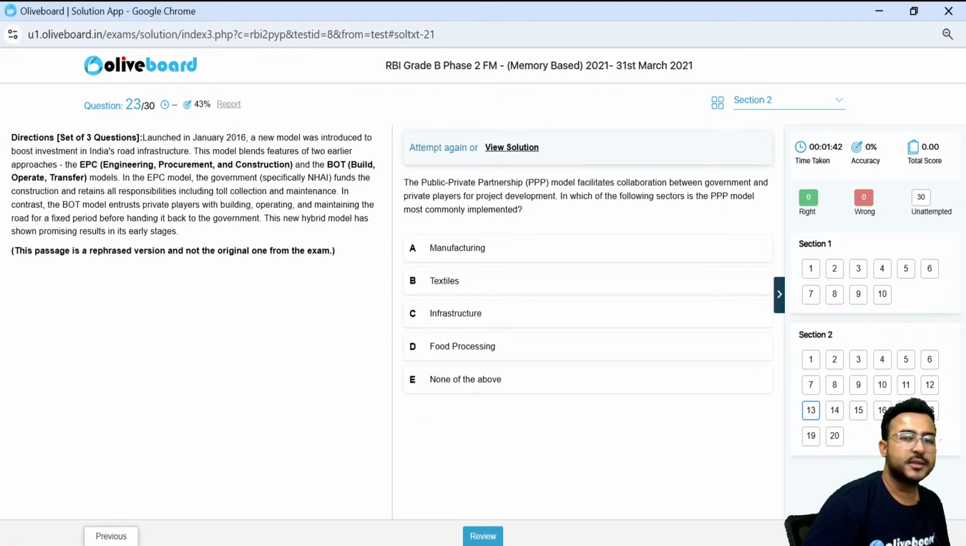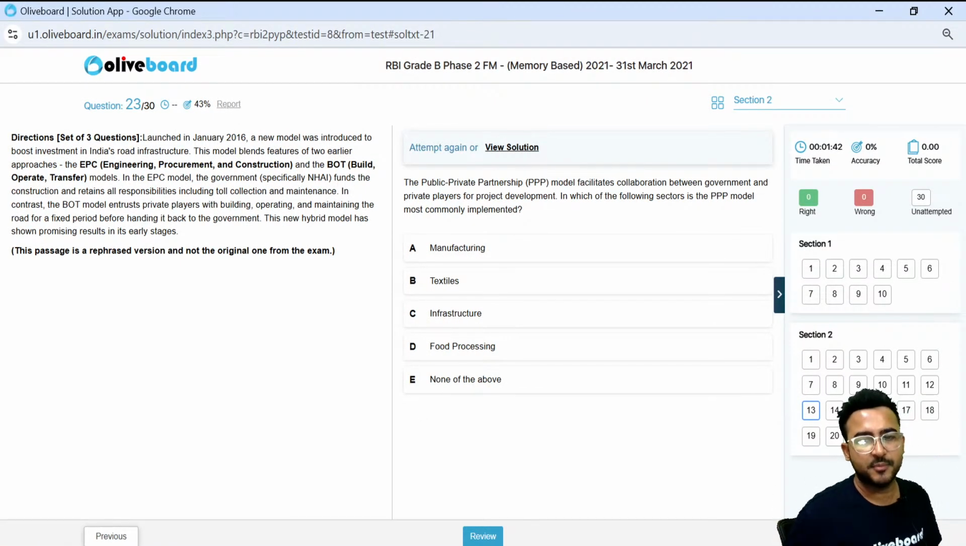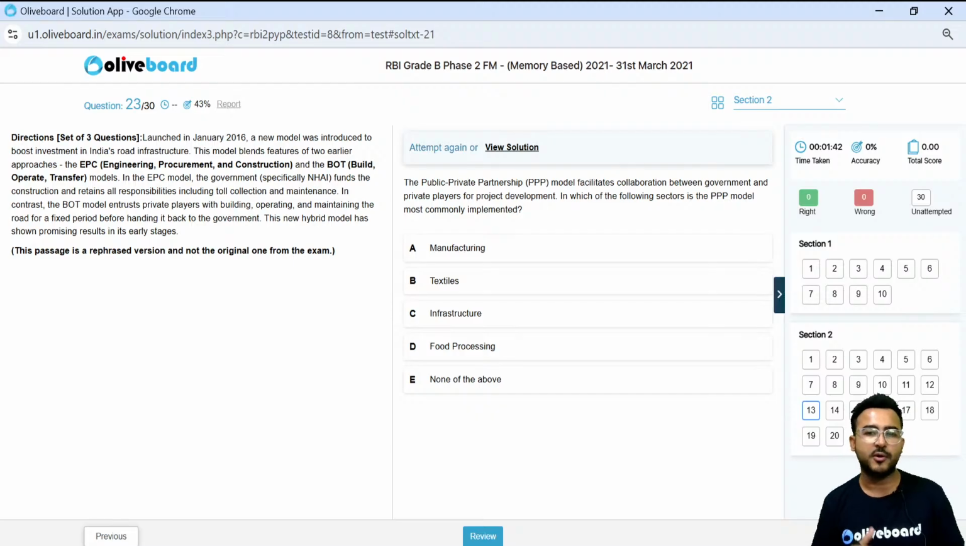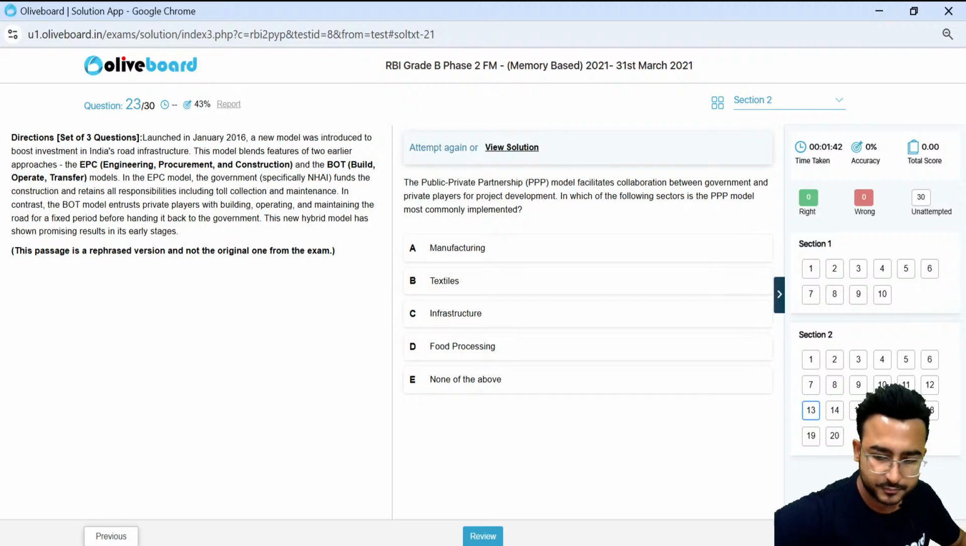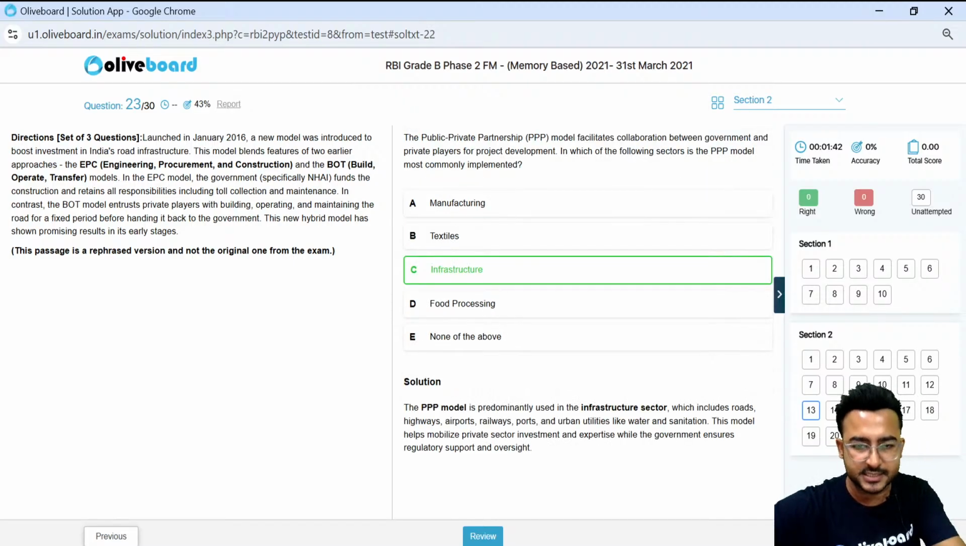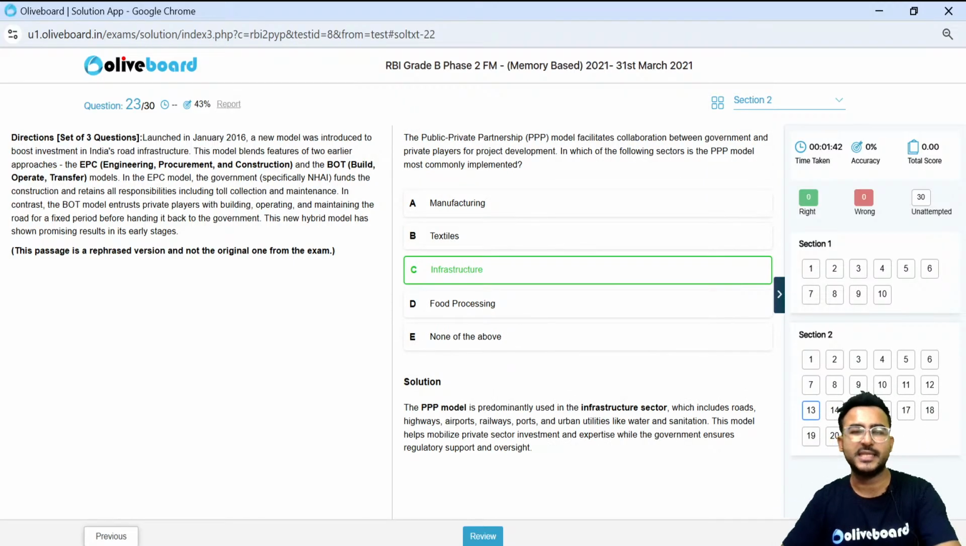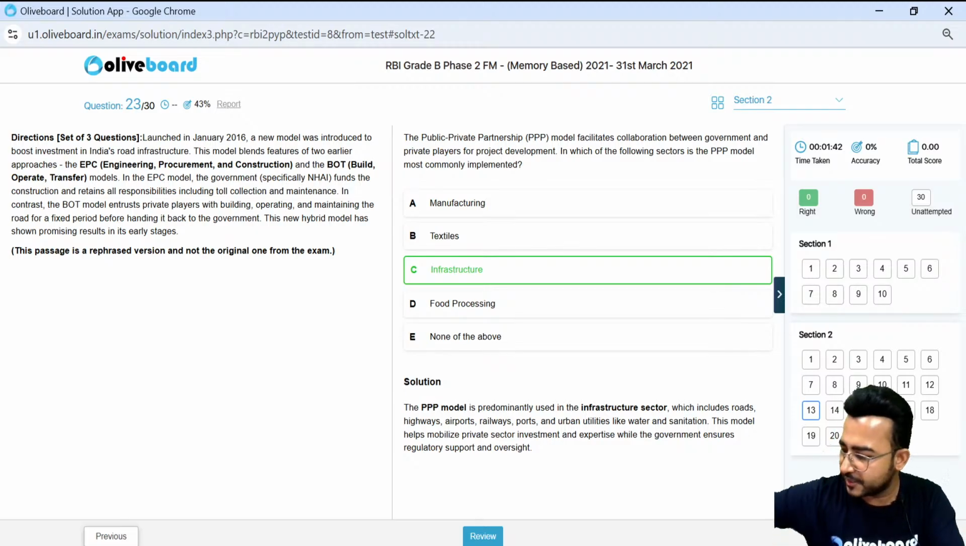Next one. The PPP model, public-private partnership model, facilitates the collaboration between the government and the private players for project development. In which of the following sectors was the PPP model most commonly implemented? Very simple question. Infrastructure, right? Infrastructure, guys. Very simple question. जिसको कुछ नहीं पता है वो भी इसको guess कर सकता है, right? High probability पे.